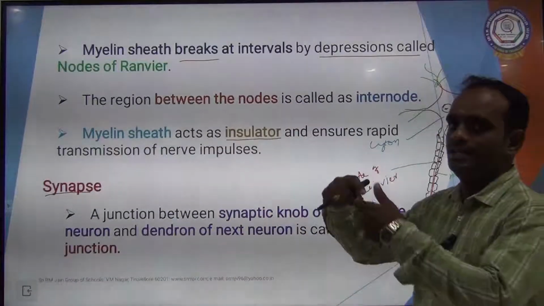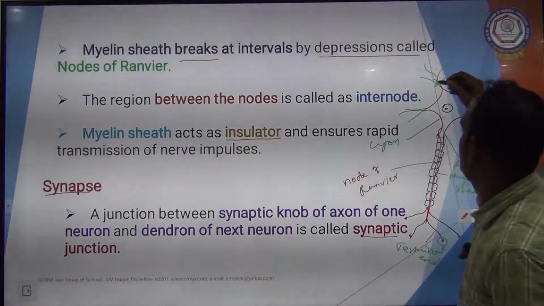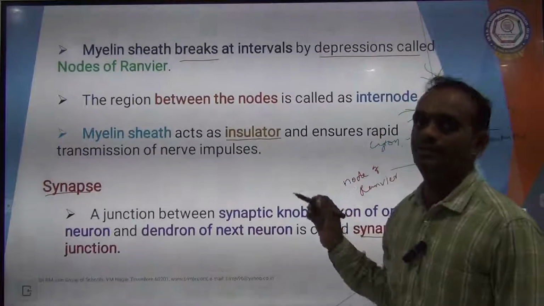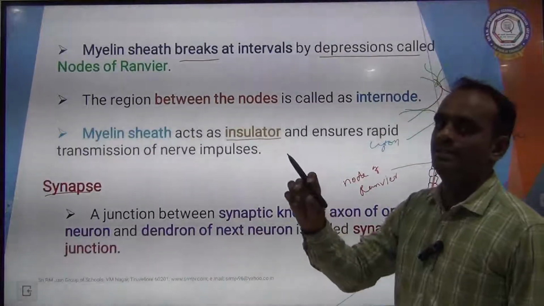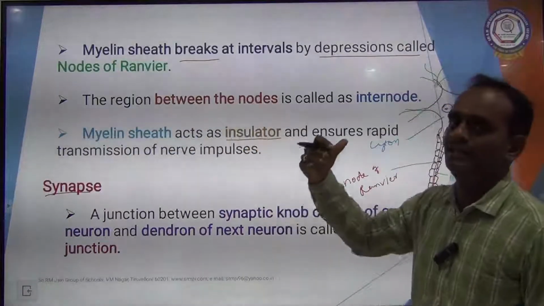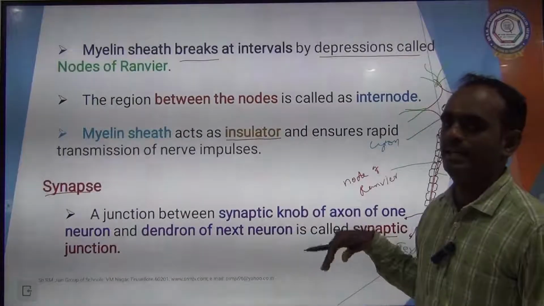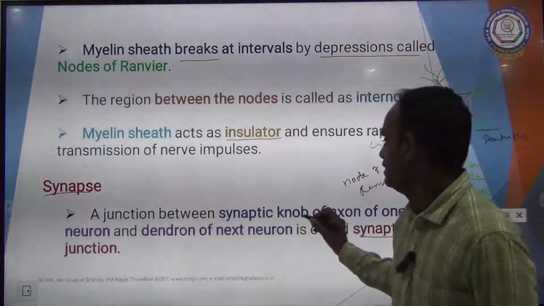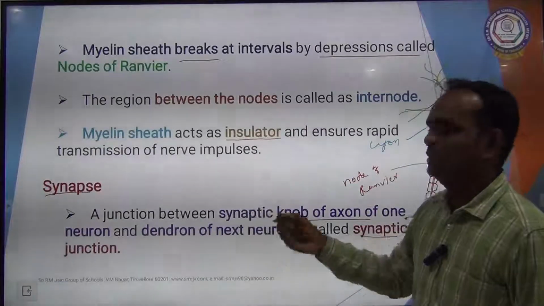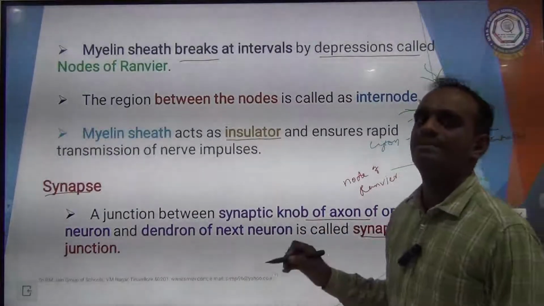So the neurons are connected through the axon of one neuron and the dendron of another neuron. The junction between the knob of the axon of one neuron and the dendron of the next neuron is called synaptic junction.